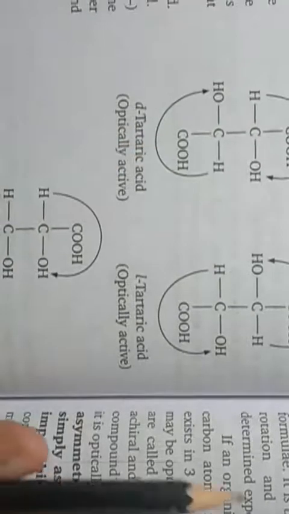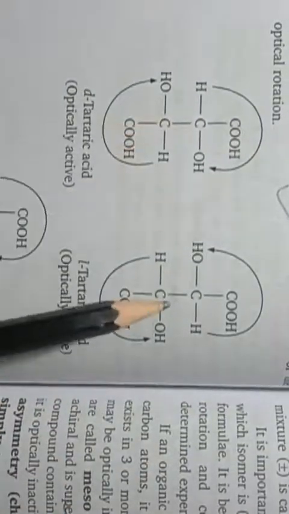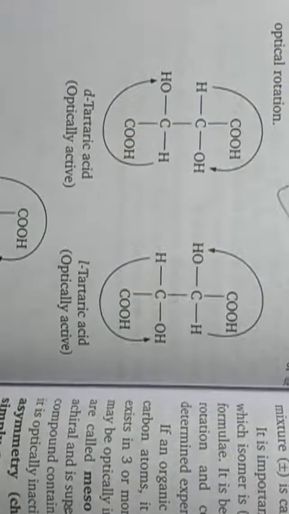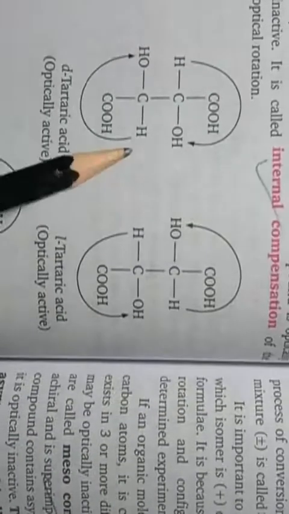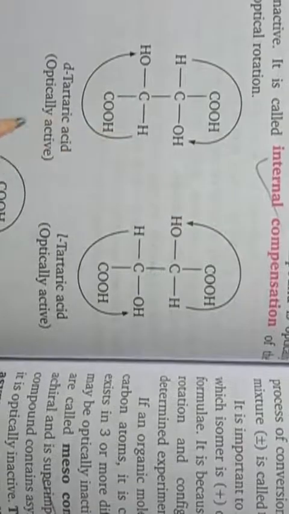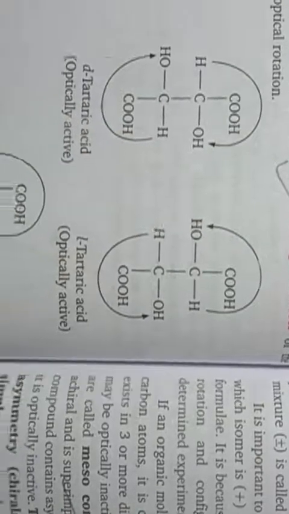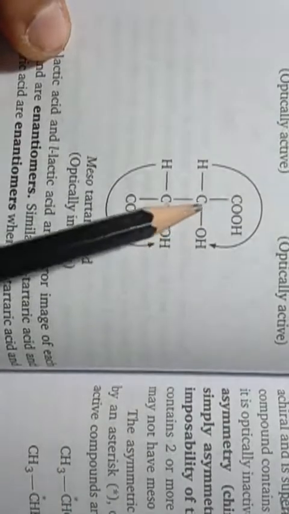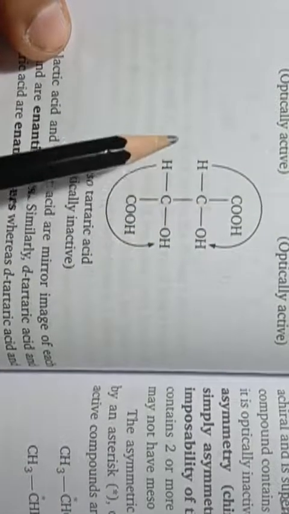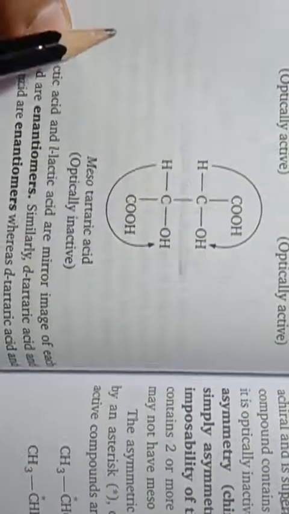Out of these, two are enantiomers and this third is the mesoform. Enantiomers are D form and L form, but in the mesoform it is having two asymmetric carbons but also a plane of symmetry.